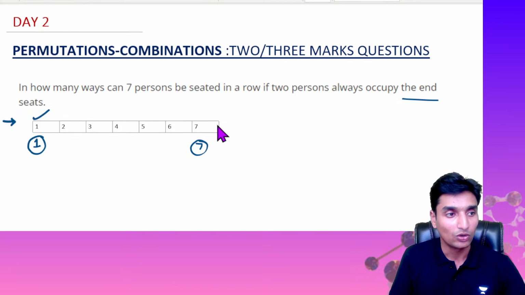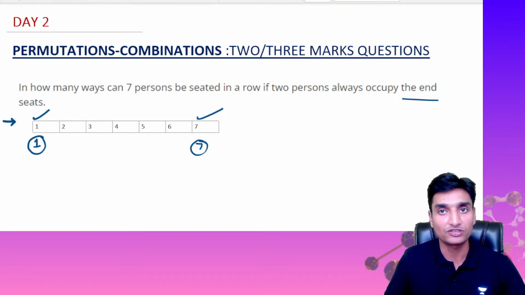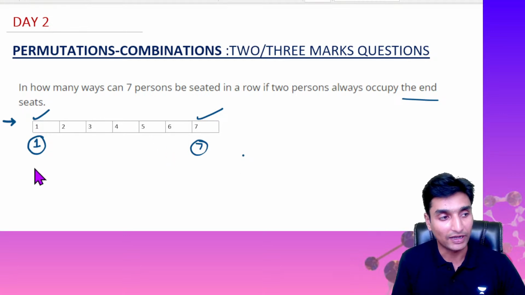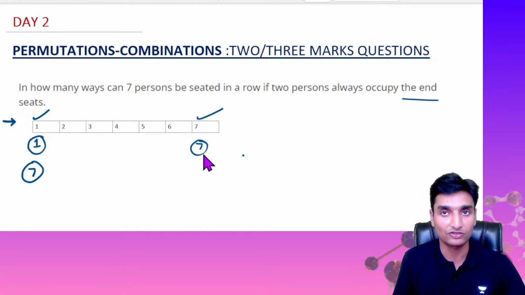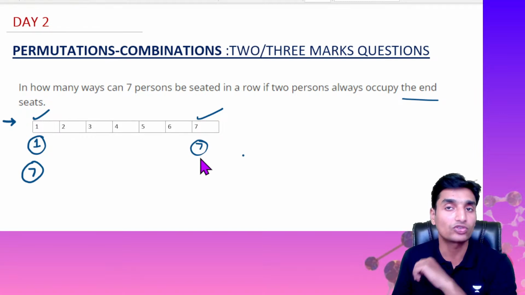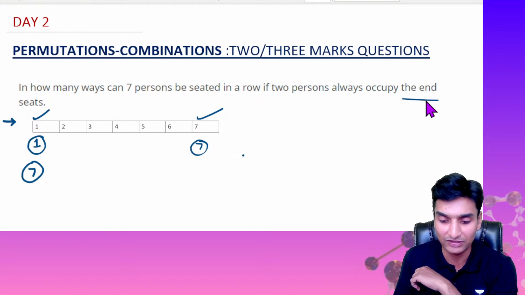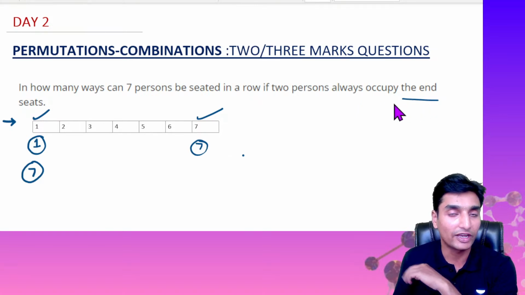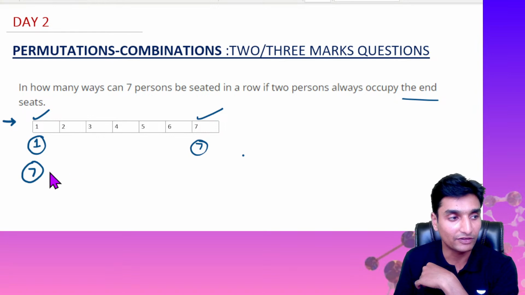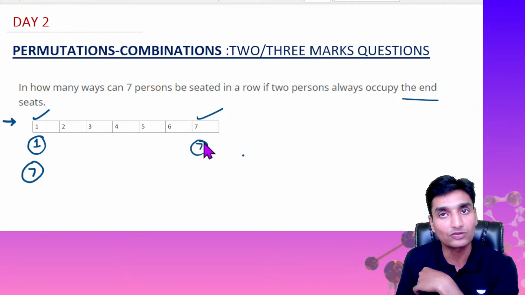So these are the only fixed positions. That is only one way here, okay, only one way. But either 7 can be seated at the first position or he can be seated at the last position. 7 has got 2 choices here, because in the question he is suggesting that these end persons should be fixed. Either 7 can be here in the first position or 7 can be here in the last position.